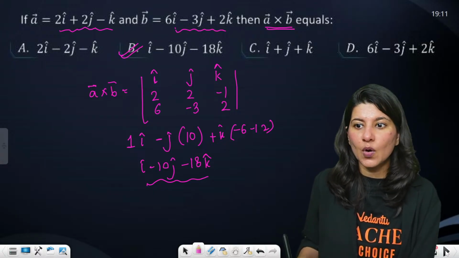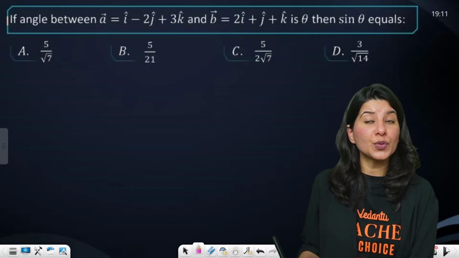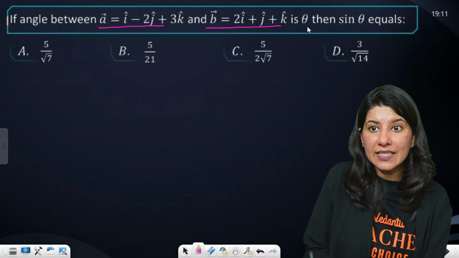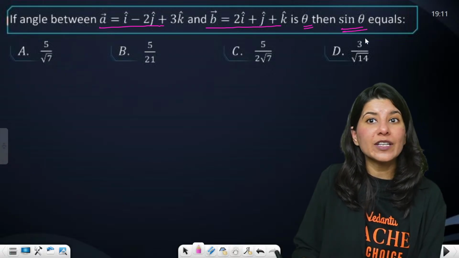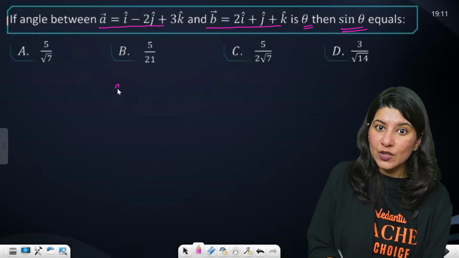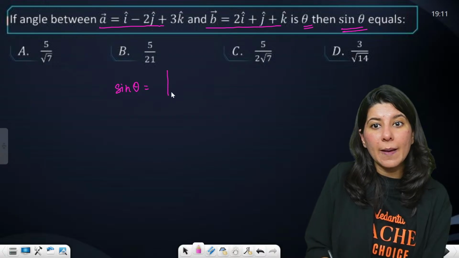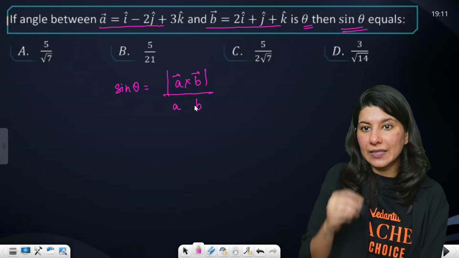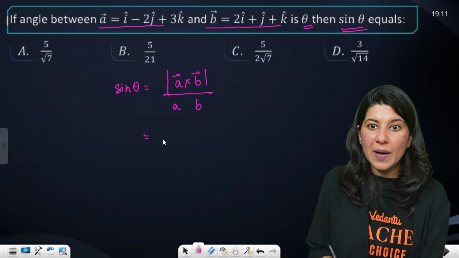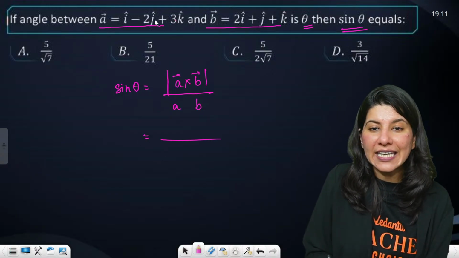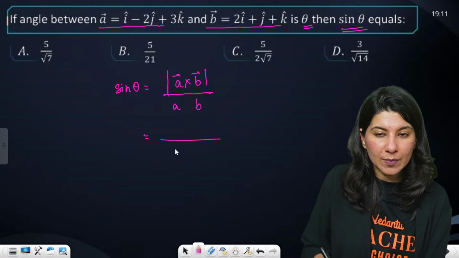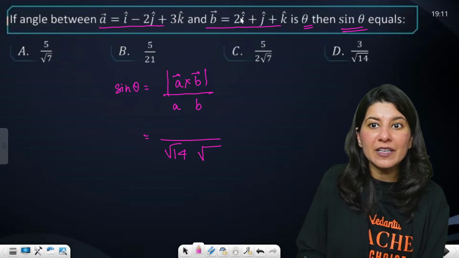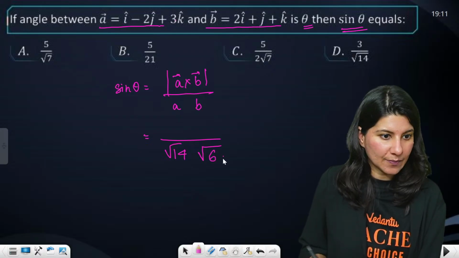All right. Now let us move on to the next problem. If the angle between this and this is theta, then they are looking for sine theta. You know that sine theta is the magnitude of A cross B upon magnitude of A times magnitude of B. So magnitude of A will be 9 plus 1, 10, 10 plus 4, root 14. This is the magnitude of A. Magnitude of B will be 4, 5, 6, root 6.